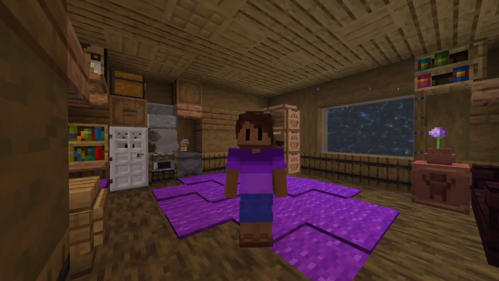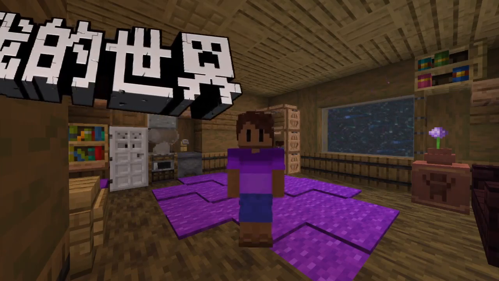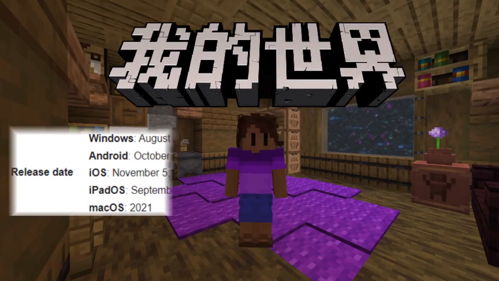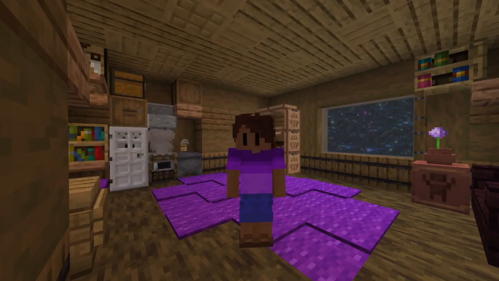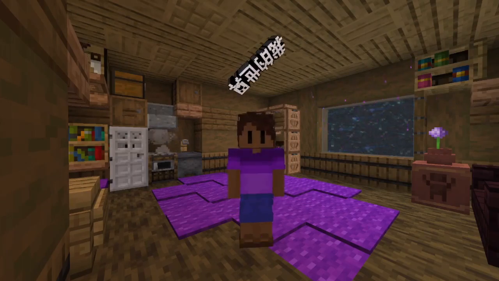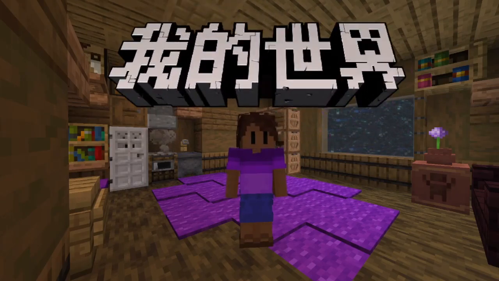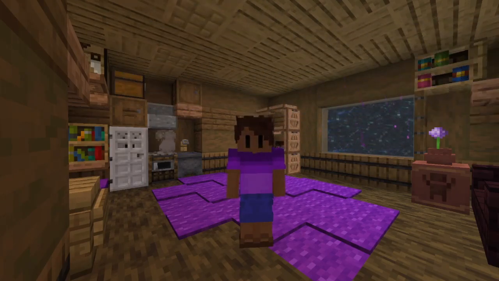Alrighty, now next in our never-ending list, I have Minecraft China Edition. This was released in August 2017, and is only available if you're in China. Also, Minecraft China just exists because China has very different laws that apply to gaming, so if Microsoft wanted to sell Minecraft there, they'd have to change stuff. So, they made Minecraft China Edition. If you aren't in China, you just can't access it. That's why we actually know very little about it.